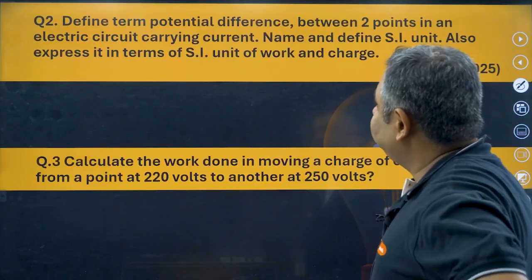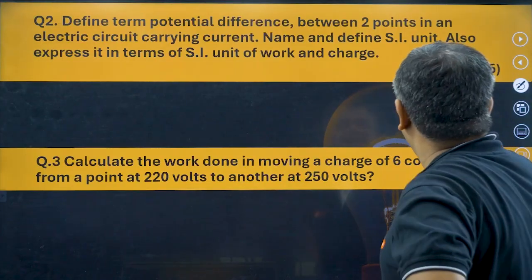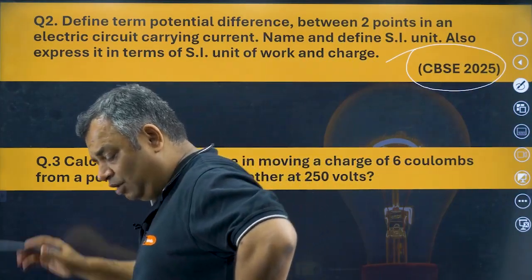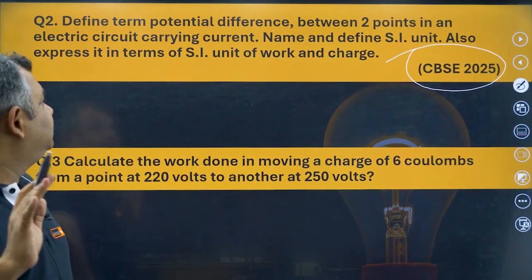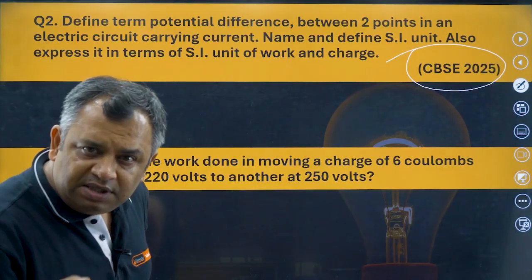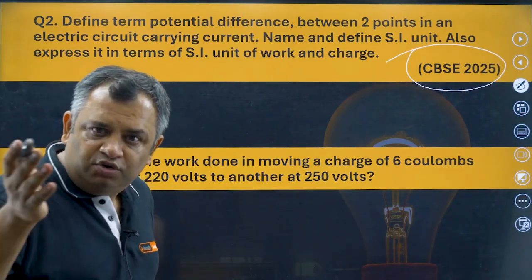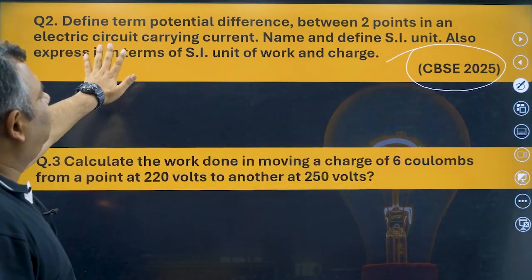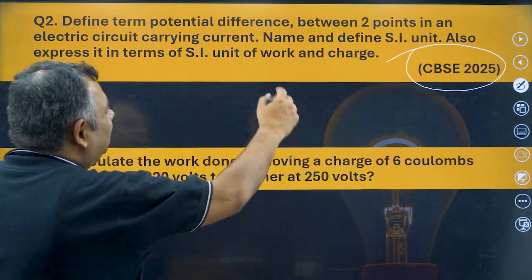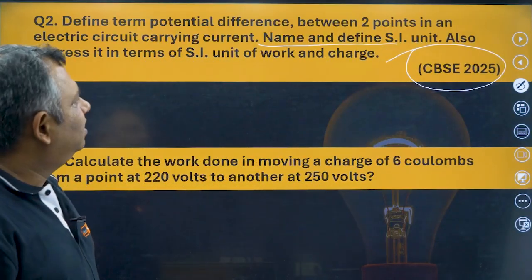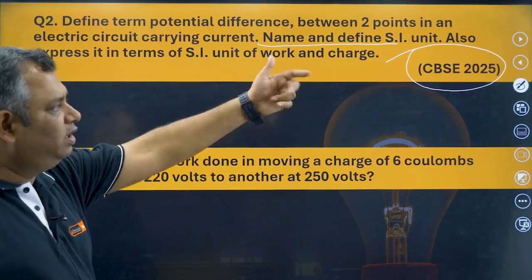This question came in CBSE 2025. See how simple the question is. It says define the term potential difference. Can you define it? The work done in moving one unit positive charge from one point to another point is the potential difference between the two points. Name and define the SI unit. The name of the SI unit is volt.